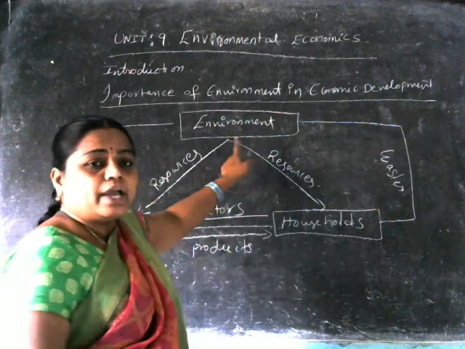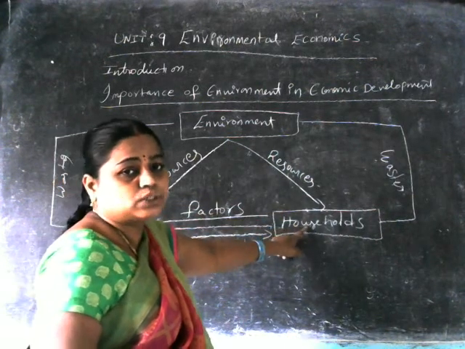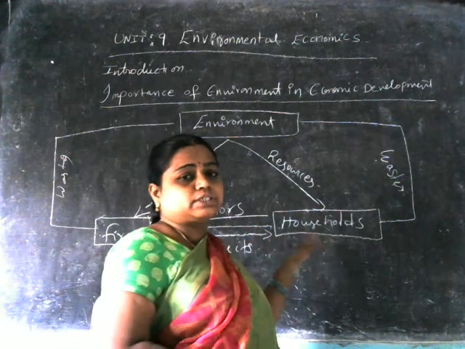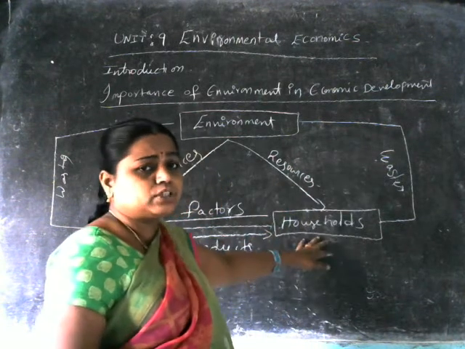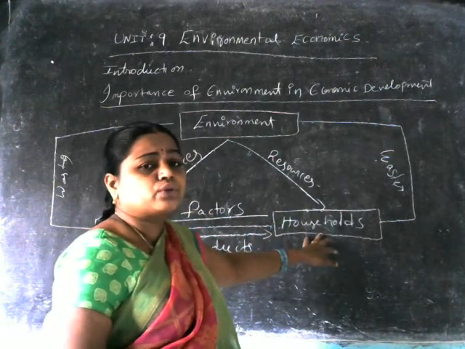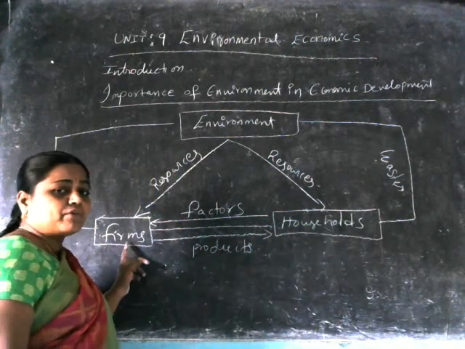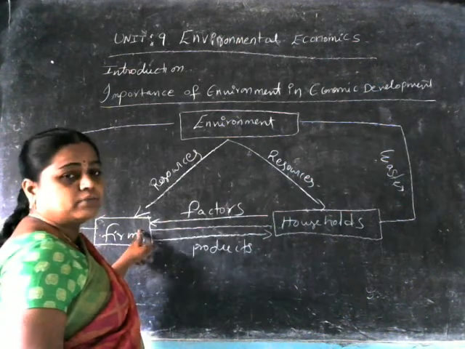From the environment, the different resources are gained by the households, in the form of land and a number of natural resources like air, water, sunshine. All the natural resources are going to be used by the households. The households provide factors of production to the farms.